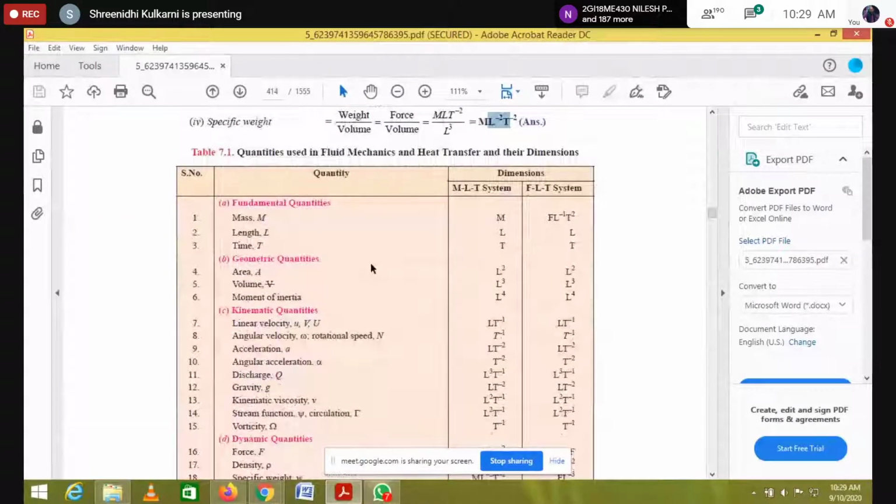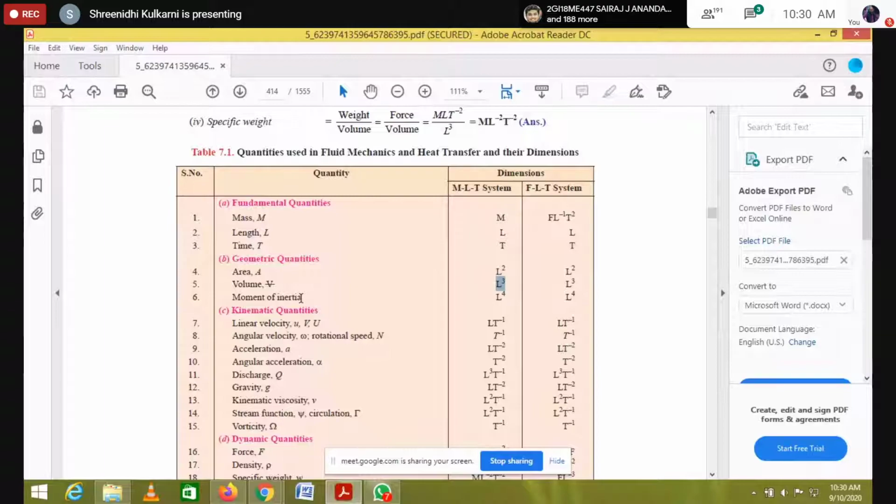Okay, while coming to here, we can see some quantities used in fluid mechanics and heat transfer. You just forget about heat transfer. We are not using theta or temperature. Here they give some fundamental quantities M, L, T, and the geometric quantities. So area, the unit for area is meter square, so L square. Similarly, volume is L cube.